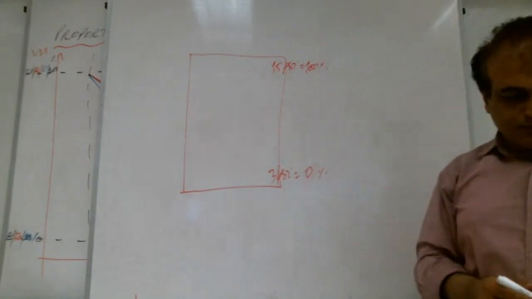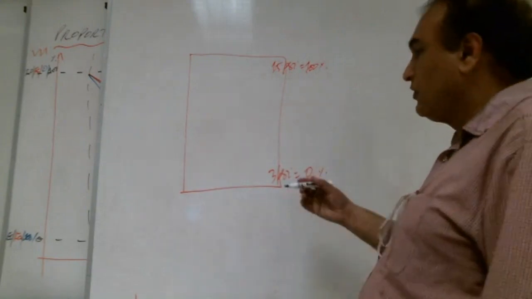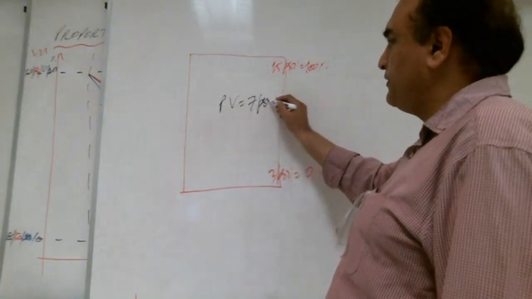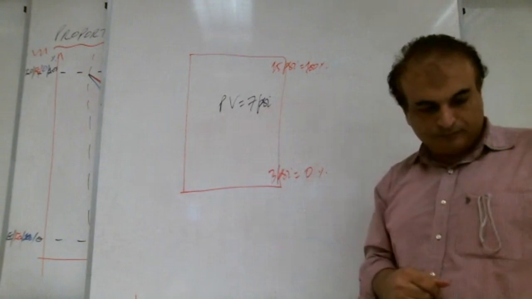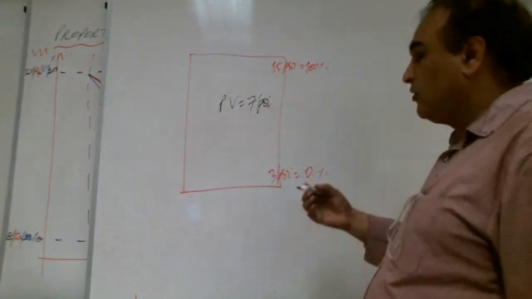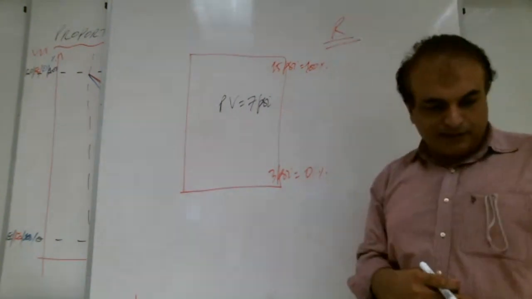Yes, brother. PV is equal to 7 psi. Right now the PV, the process variable, is 7 psi, and the set point is 50%. The control action is reverse.